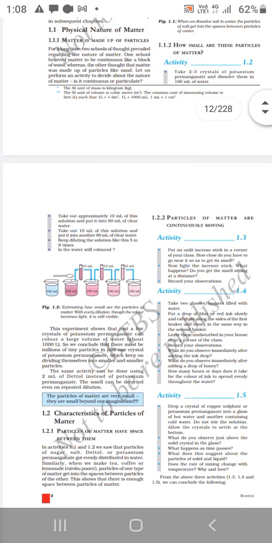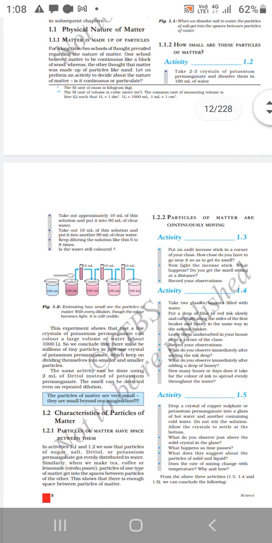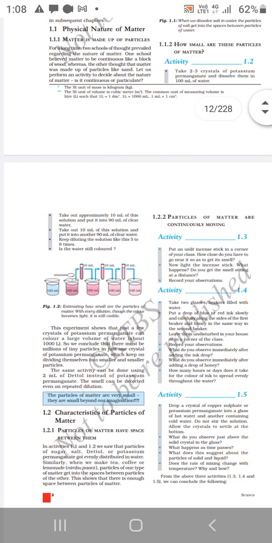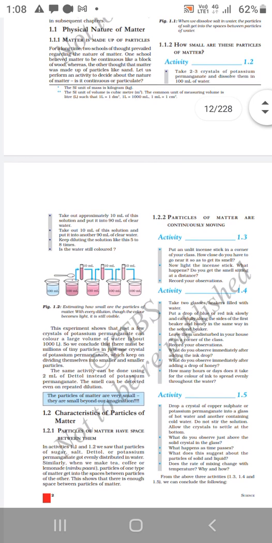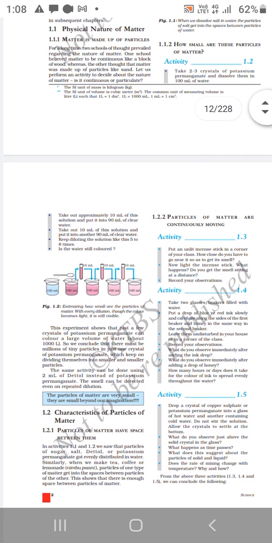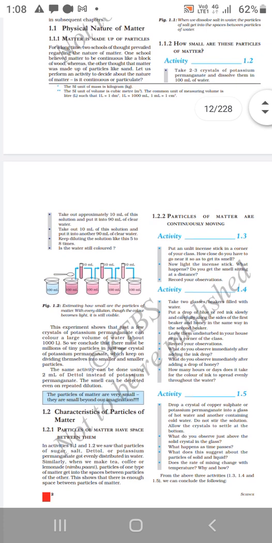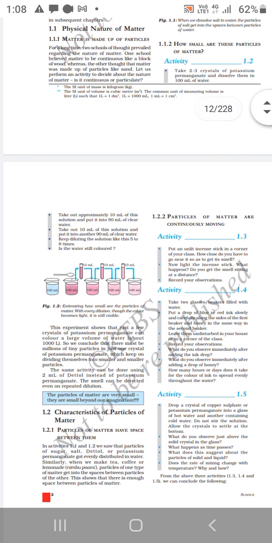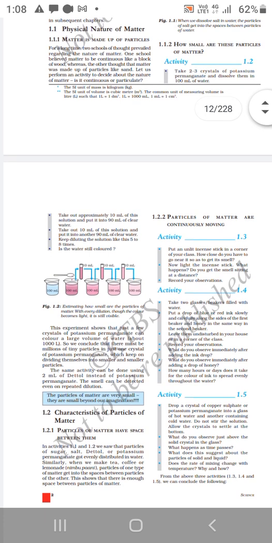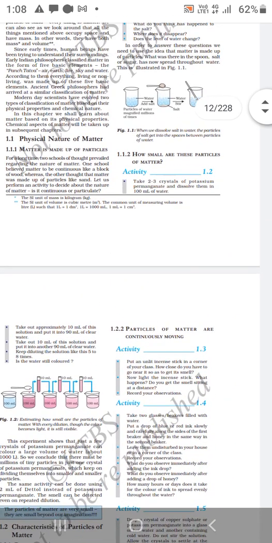Characteristics of particles of matter. Particles of matter have space between them. In activities 1.1 and 1.2, we saw that particles of sugar, salt, Dettol got evenly distributed in water. Similarly, when we make tea, coffee or lemonade, particles of one type of matter get into the spaces between particles of the other. This shows there is enough space between the particles of matter.